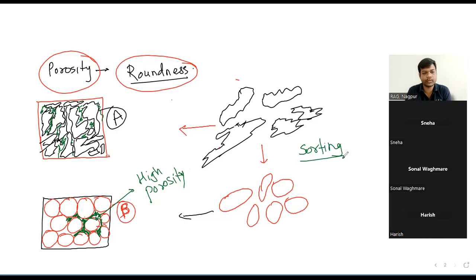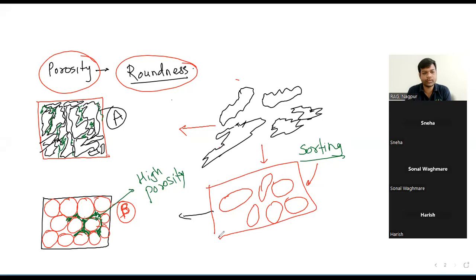Hence sorting again plays a key role here. If good sorting, or well sorting, is there, it is highly probable that it has rounded grains. The more rounded the grains, the more roundness is present, and the more the water carrying capacity of any rock.